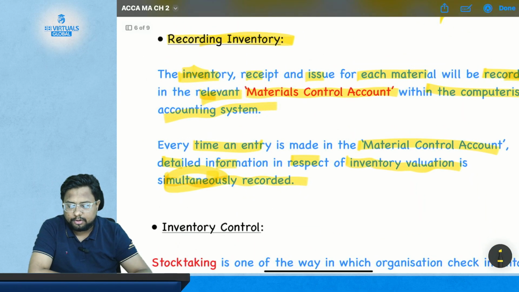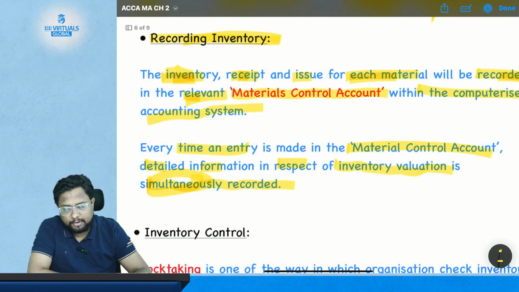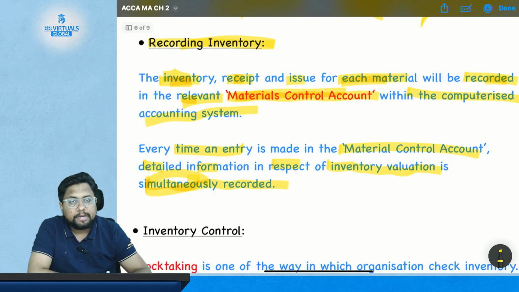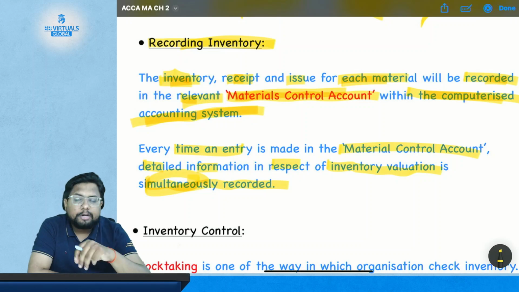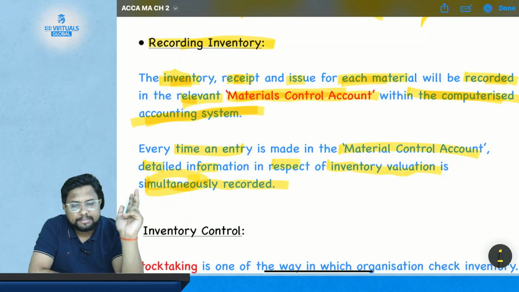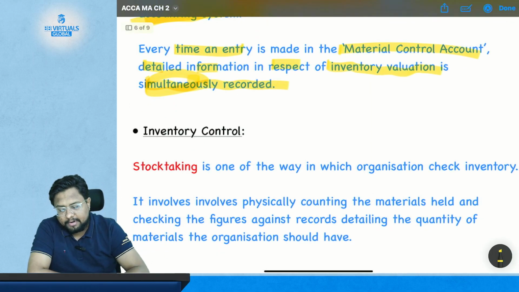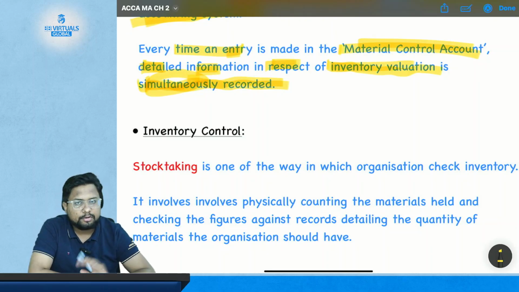So what is recording of inventory? The inventory receipt and issue for each material will be recorded in the relevant material control account within the computer accounting system. So it is the computer accounting system, you don't have to put entries manually. The minute you put any particular entry, the effect of the same will go on the valuation side. Every time an entry is made on the material control account, detailed information in respect of inventory valuation is simultaneously recorded. Got it? Simple.